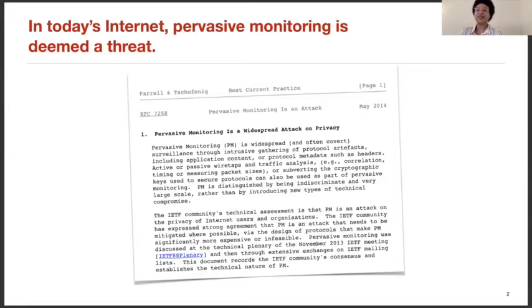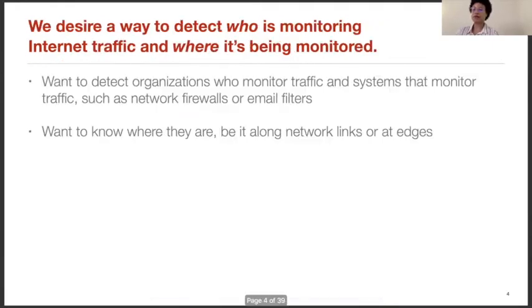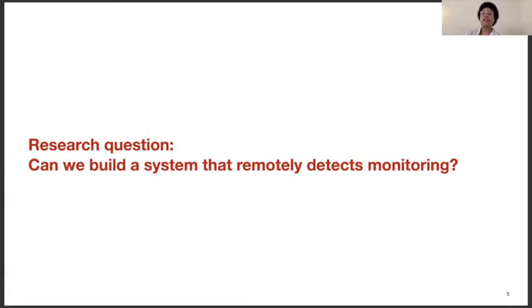In today's internet, pervasive monitoring is deemed a threat. Internet users and service providers don't know who's watching their internet traffic. So we desire a way to detect who is monitoring internet traffic and where it's being monitored. We aim to answer the question, can we build a system that remotely detects monitoring?